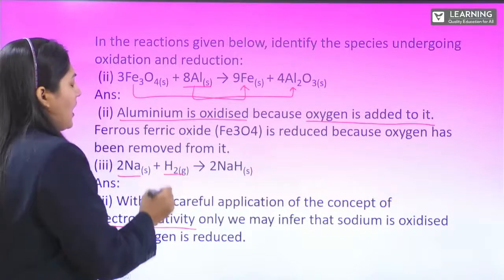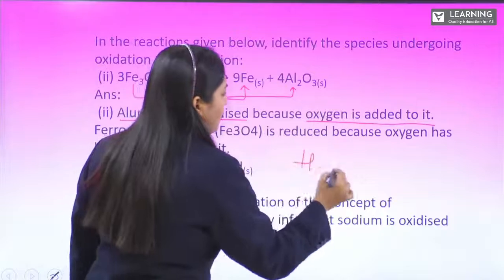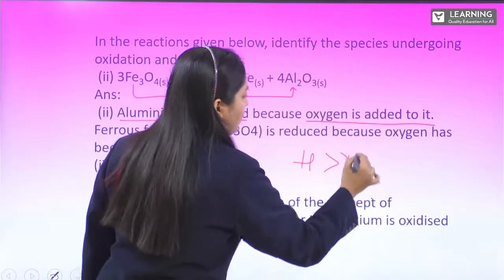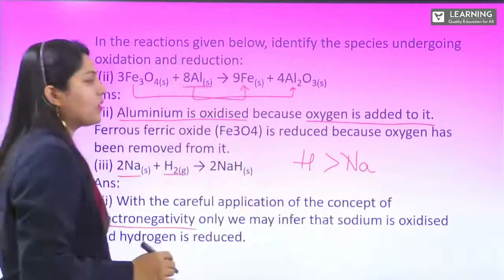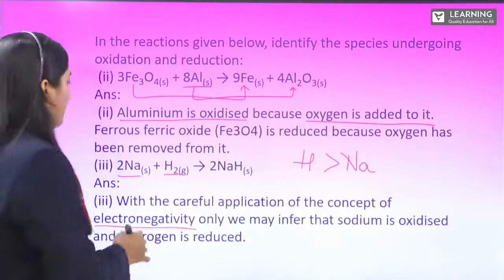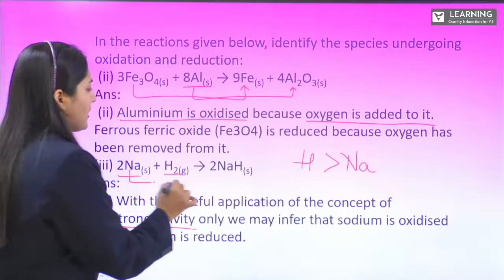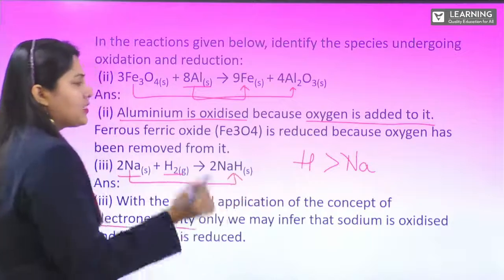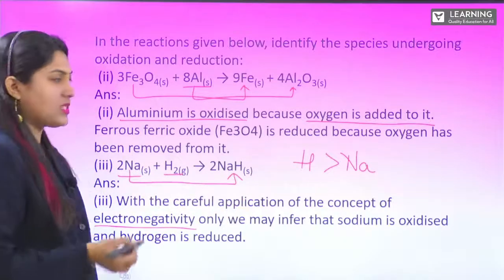Got it? Because hydrogen is more electronegative than sodium. So sodium is more electropositive. By this we can say sodium is undergoing addition of an electronegative element, which is hydrogen.